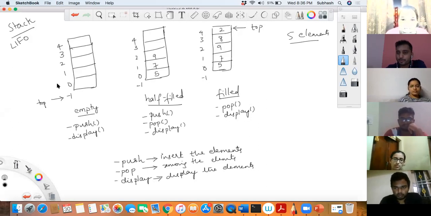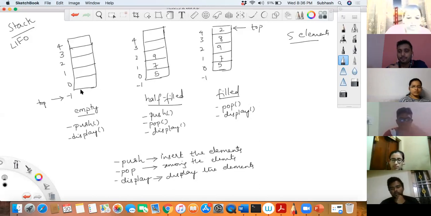Now, when is the condition when I cannot pop anymore? When top is -1. Exactly. When top is equal to -1, I must be able to say that, boss, there is nothing to pop over there. There is no element. It means the stack is empty. Yes or no? Put that in the chat box. We will see the code later.